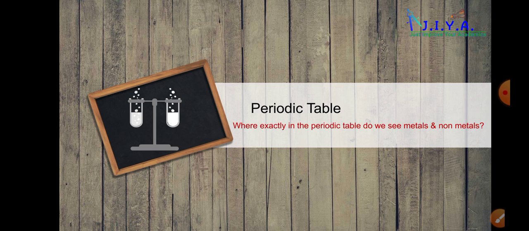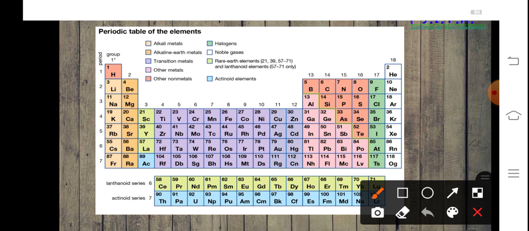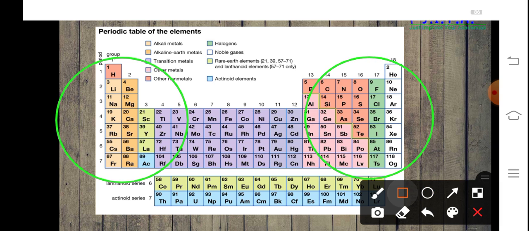Now let us know where exactly in the periodic table do we see metals and non-metals. So this is the periodic table. Here you can see that on the extreme left side, metals are present. Then on the extreme right side we can see non-metals. In between, transition metals are present. They show the transition in their characteristics from metals to non-metals.